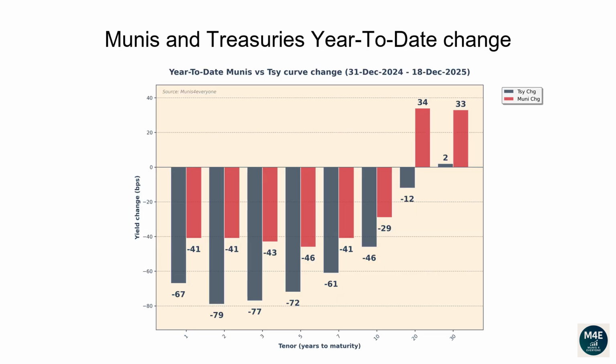This graph is similar to the previous one, but instead of showing how interest rates have moved versus the prior day, they show how much they have changed since the end of the previous year. The current bar plot shows how muni and treasuries have changed year to date.